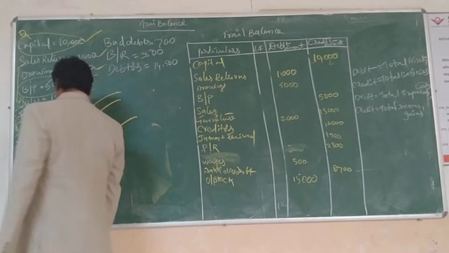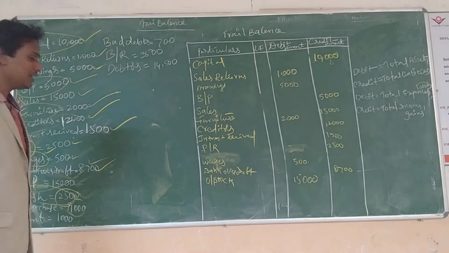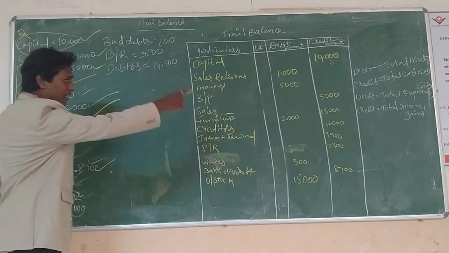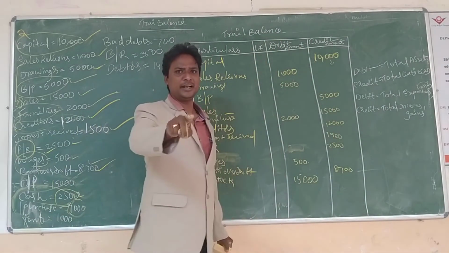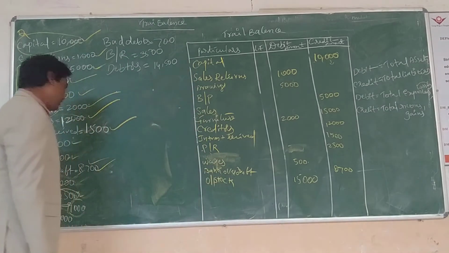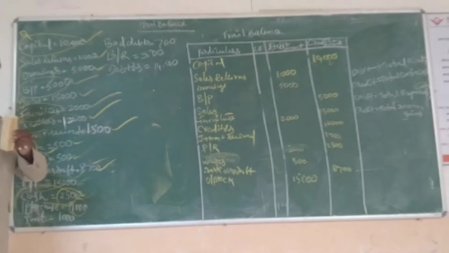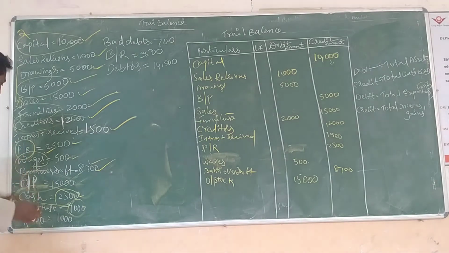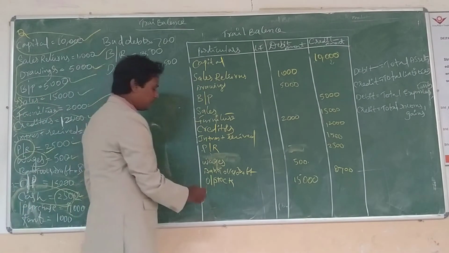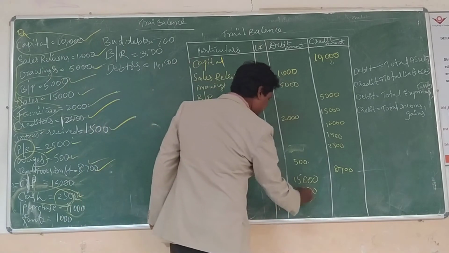Next, cash. I already said in the previous class, cash is a current asset. Total assets go to which side? Debit side. Assets are of two types: current assets and fixed assets. Cash is a current asset, with an increasing or decreasing amount. Cash is never constant; it increases or decreases. That's why we treat it as a current asset. Cash 2,500, debit side.